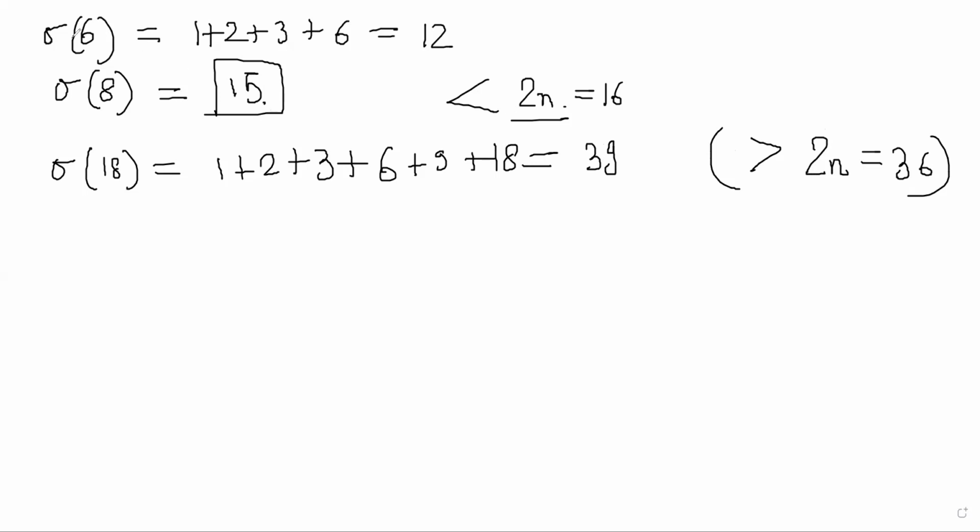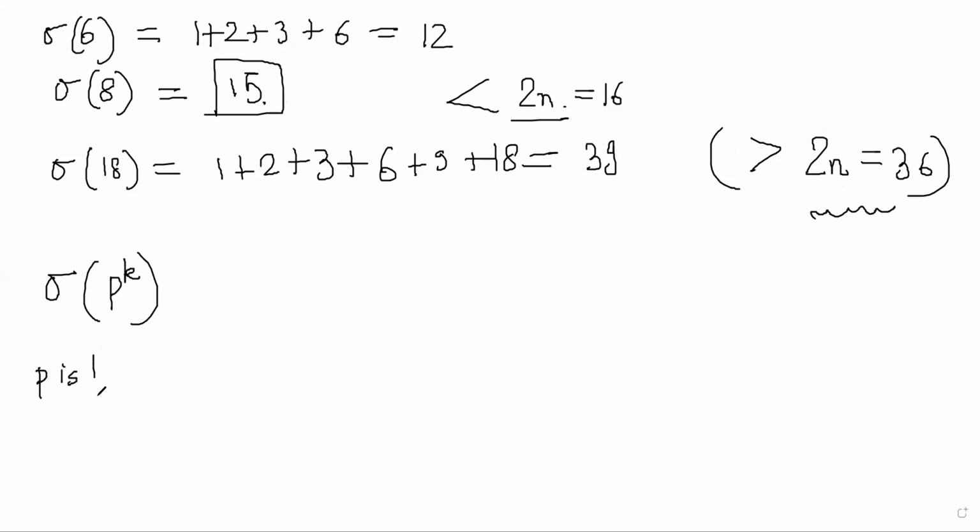So sometimes the sigma value is getting lesser than 2n, and for some numbers it is becoming more than 2n, right? So the sigma values are fluctuating, and when it is equal to 2n, then you will call it a perfect number. Now, what if someone asks you sigma of p power k,